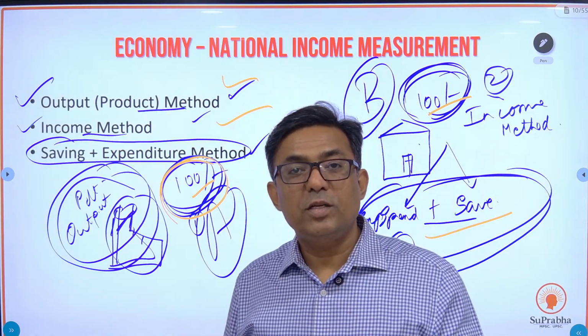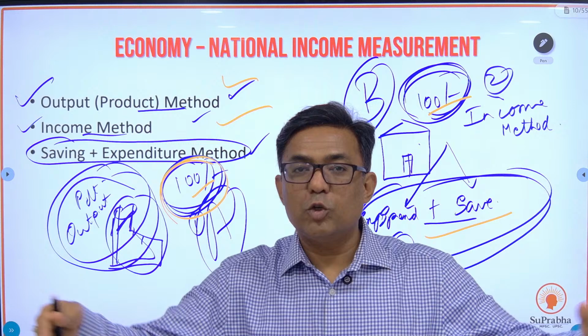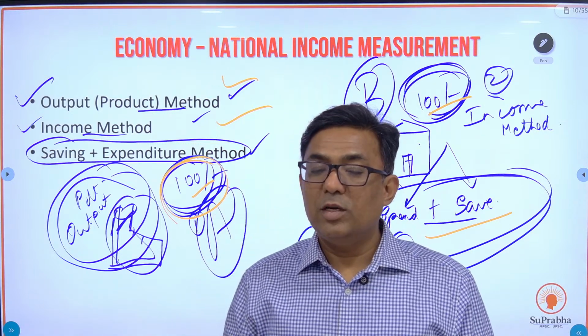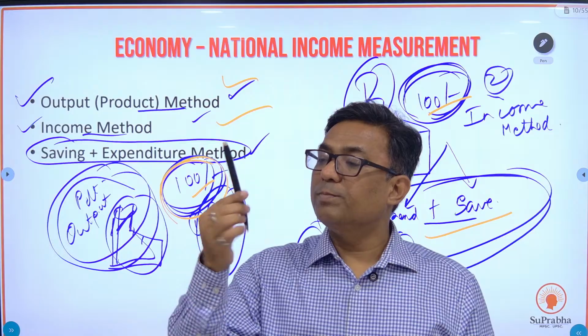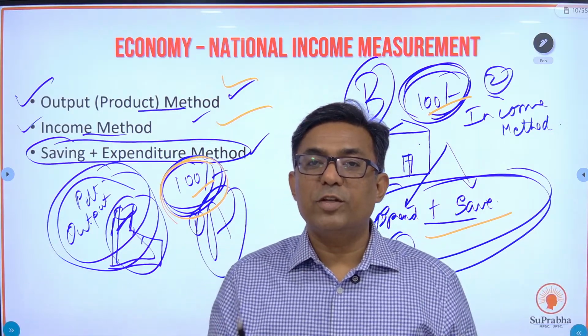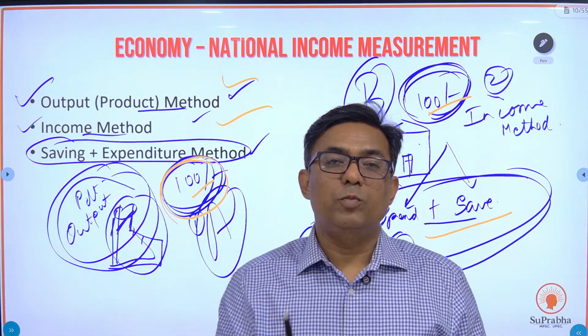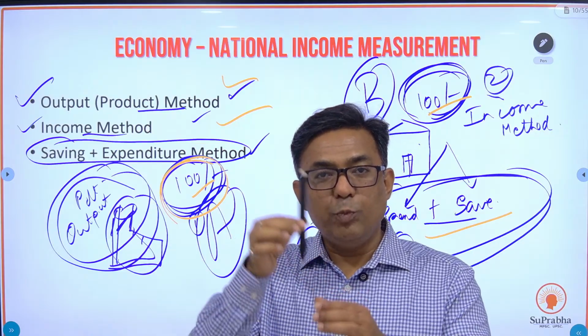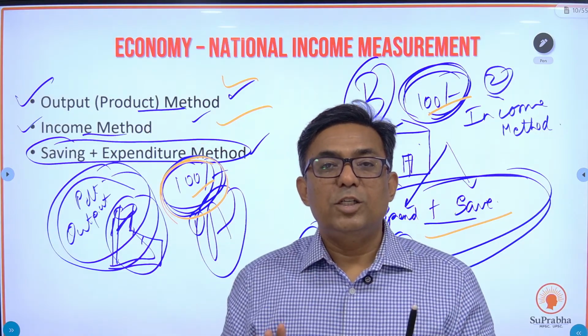If I use both the methods, the GDP of my classroom would be 200. Yes, first method, I go for the output. What is the output? My country has manufactured just this one pen for 100 rupees. The value of this pen is 100 rupees. So by the output method, the GDP is 100 rupees.